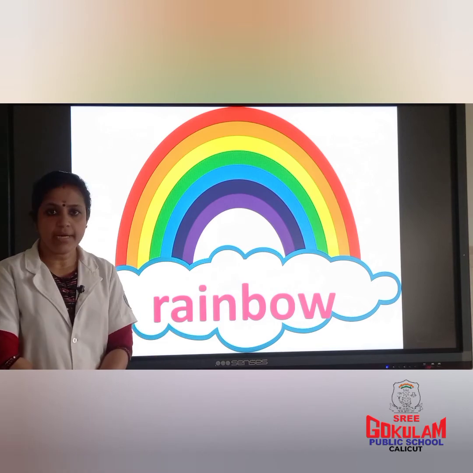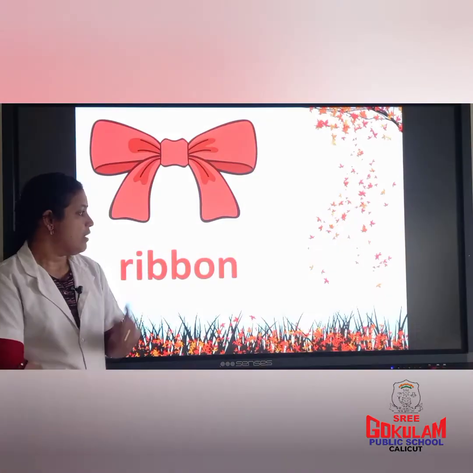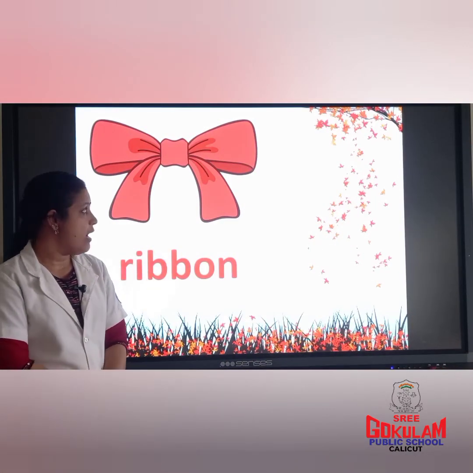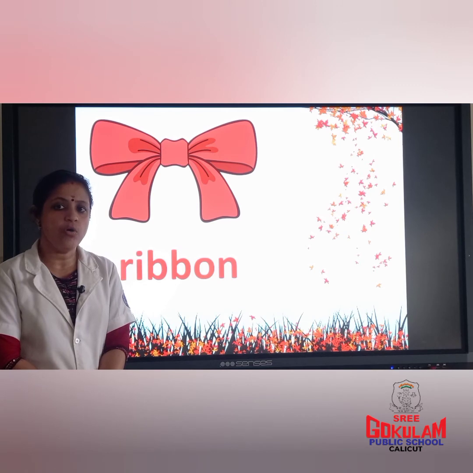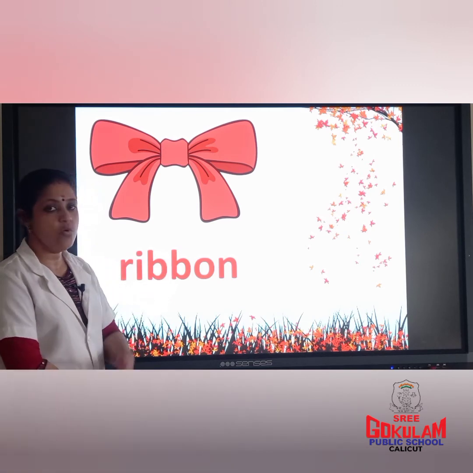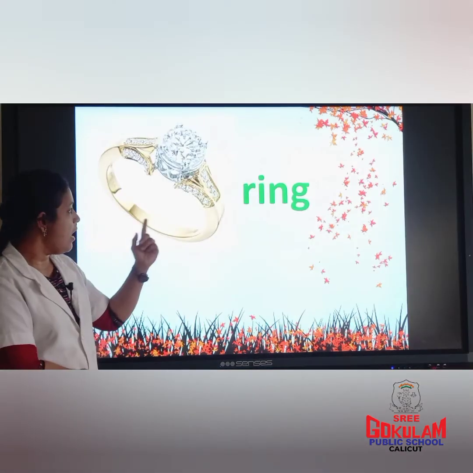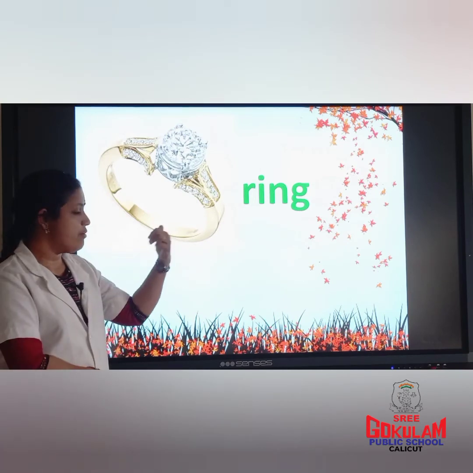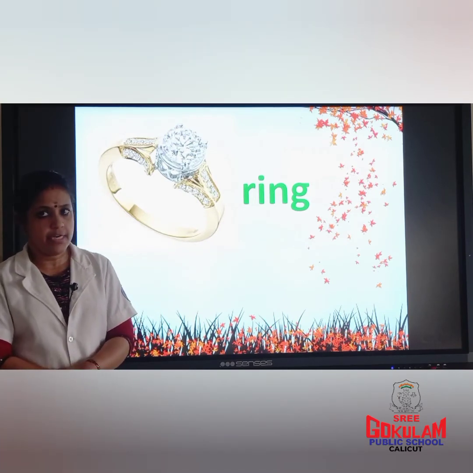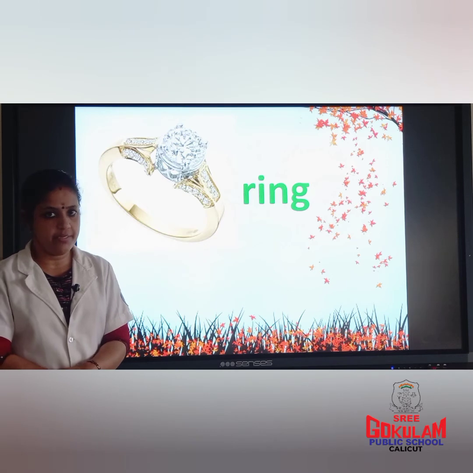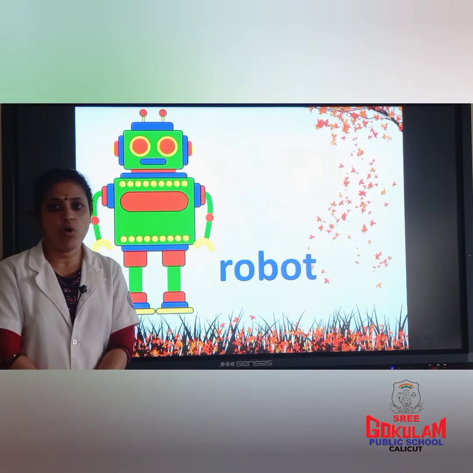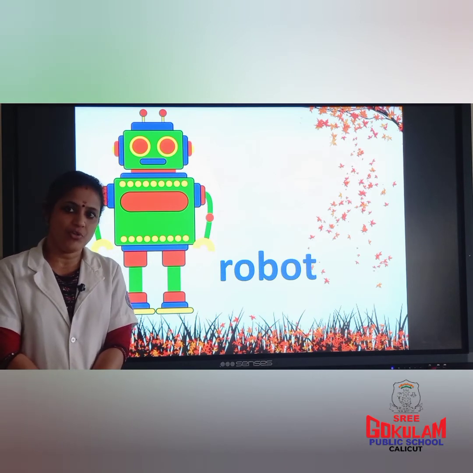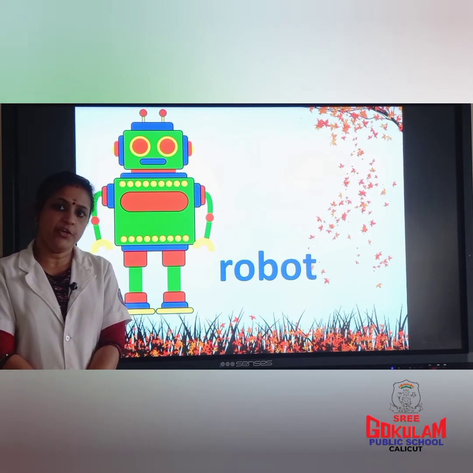R for ribbon. It's a long strip of fabric used for tying something or for decoration. R for ring. It's an ornament used on a finger. R for robot. It's a machine like a human being.